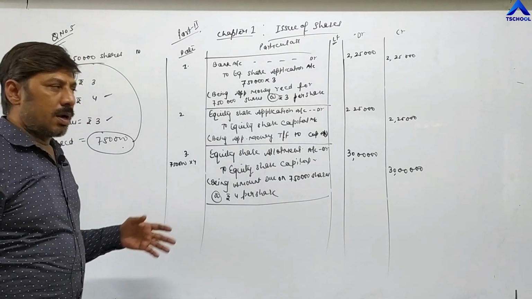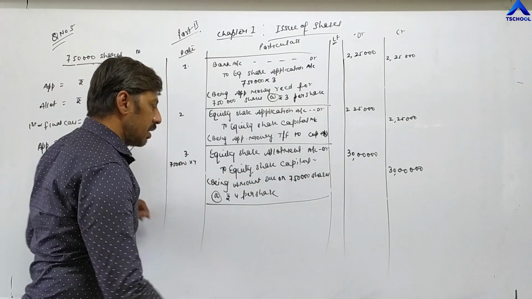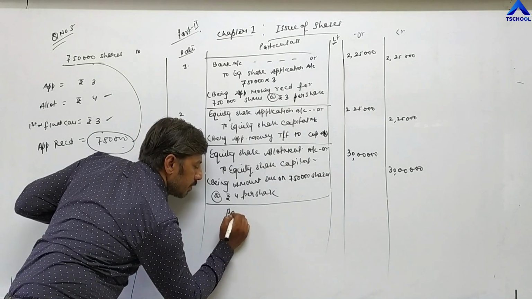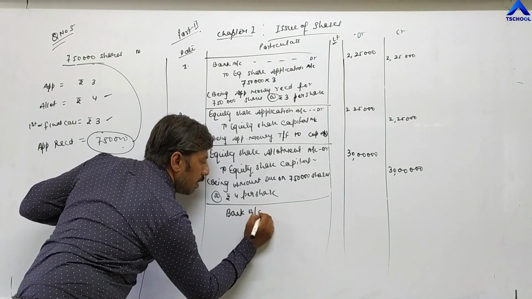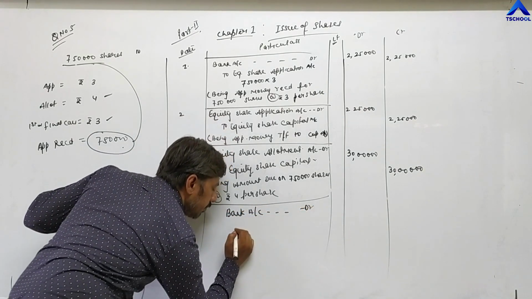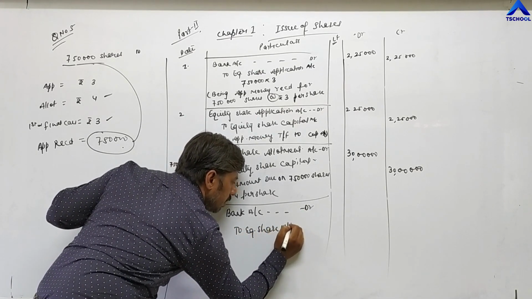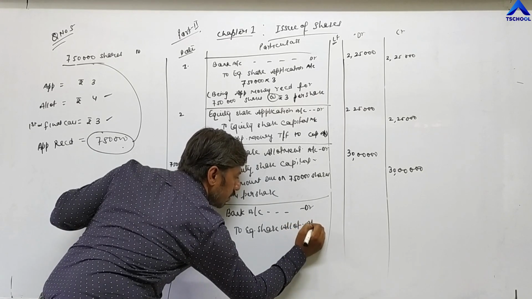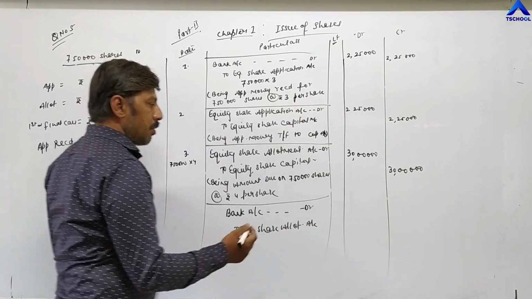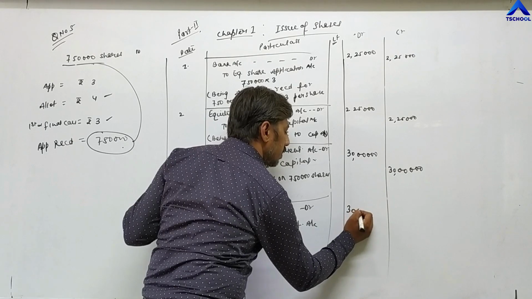When the company receives this amount, then the entry is bank account debit to equity share allotment account. The same amount, the company is receiving 30 lakhs.